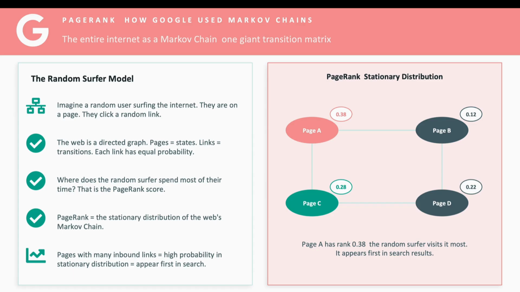Look at the right panel. We have 4 pages. Page A has a rank of 0.38. Page B has 0.12, not because of the content, but because of the structure of links pointing to each page. Page A has the most inbound links. The random surfer visits it most often, so it ranks first in the search results. Brilliant, and it's all just a Markov chain converging to a stationary distribution.